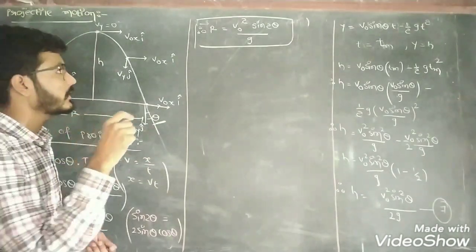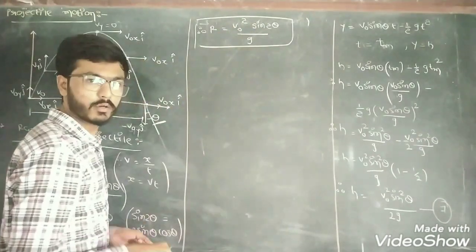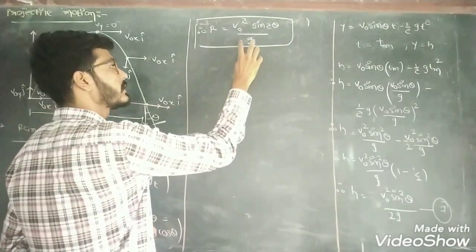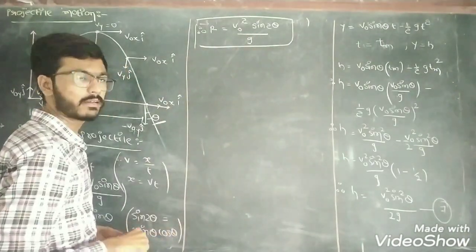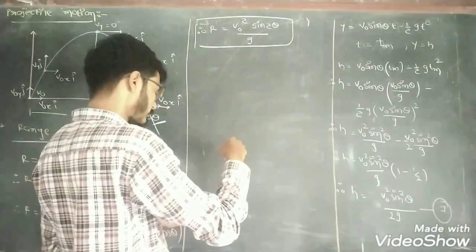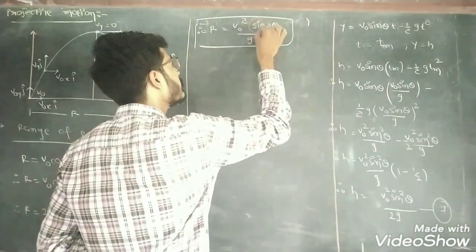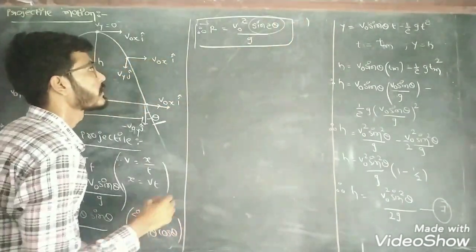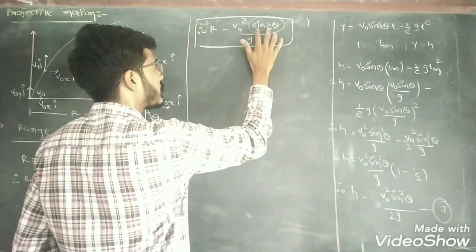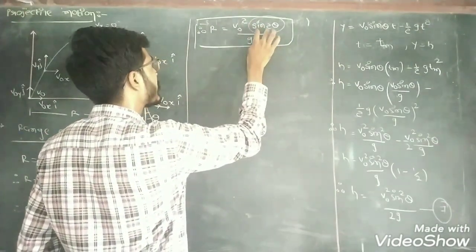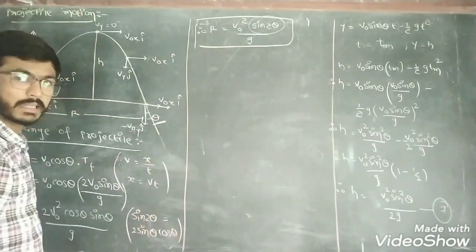Here v0 is constant because initial velocity is constant, g is acceleration due to gravity and that is also constant. So here the variable term is only sin 2 theta. So if we vary the value of sin 2 theta, then the range also varies.